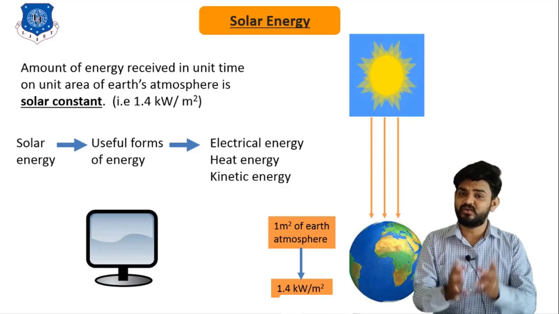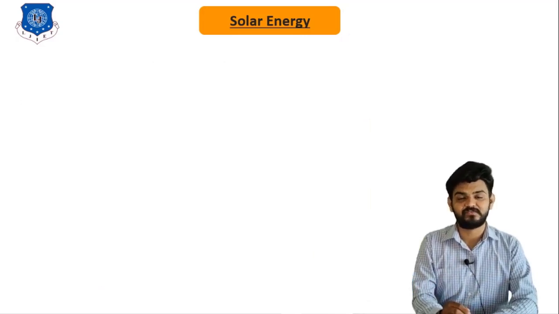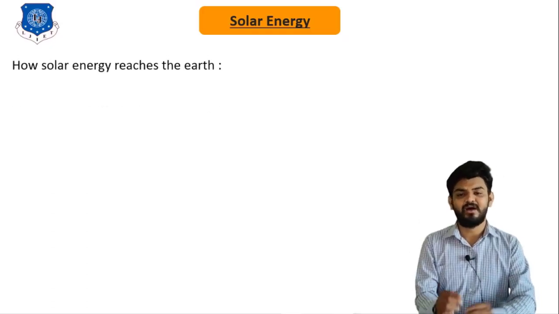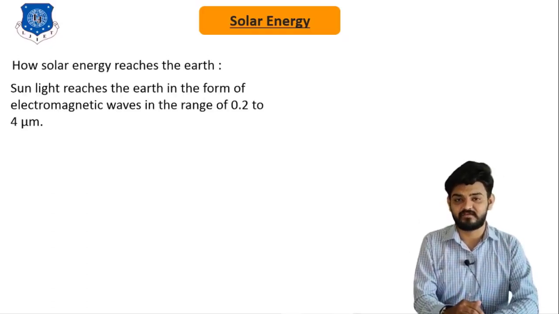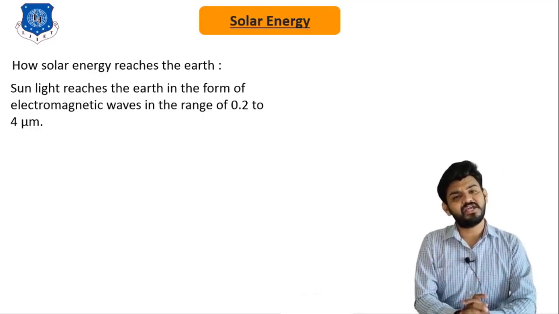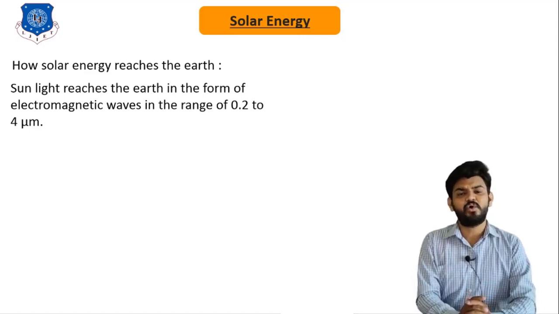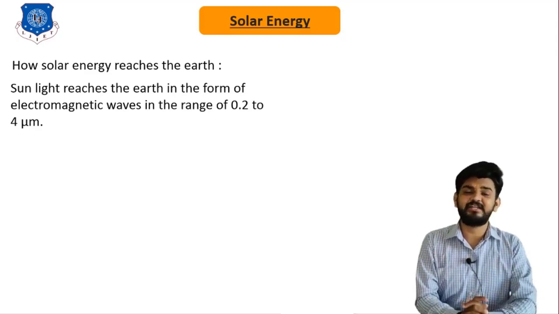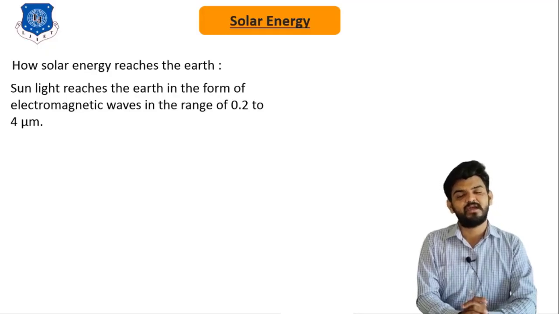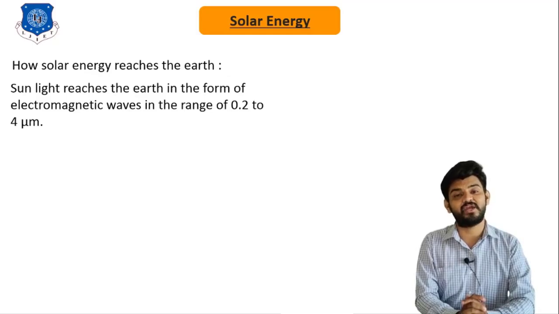Well, you might wonder how this solar energy reaches the earth's surface. So now let's understand how this solar energy reaches the earth's surface. Well, the sunlight reaches the earth's surface in the form of electromagnetic waves. Light always travels in the form of electromagnetic waves. Hence, this solar energy also travels in the form of electromagnetic waves.